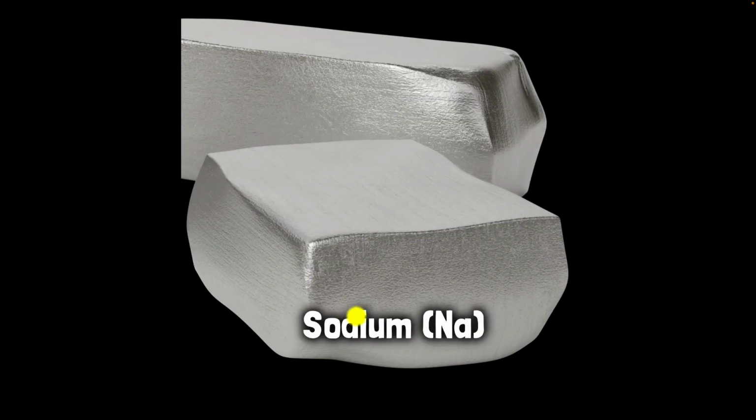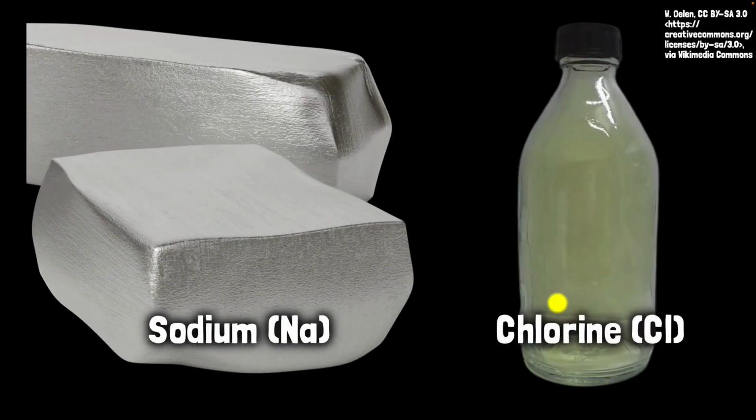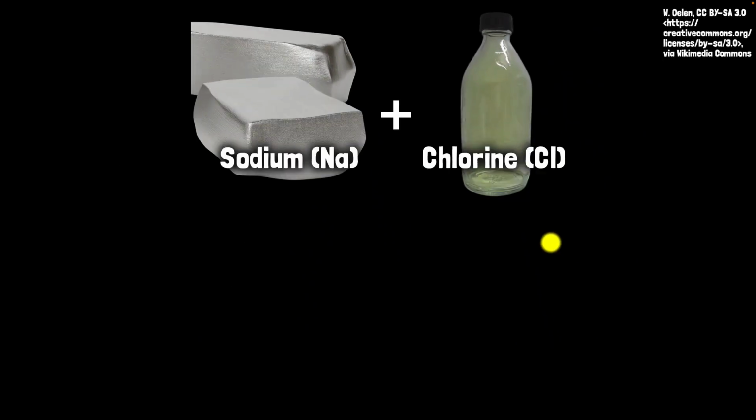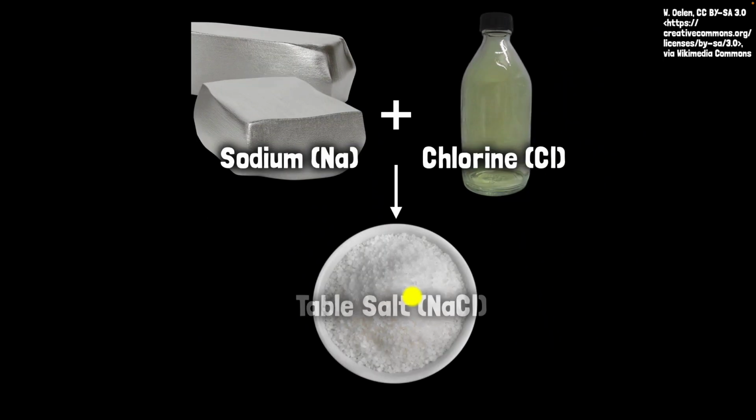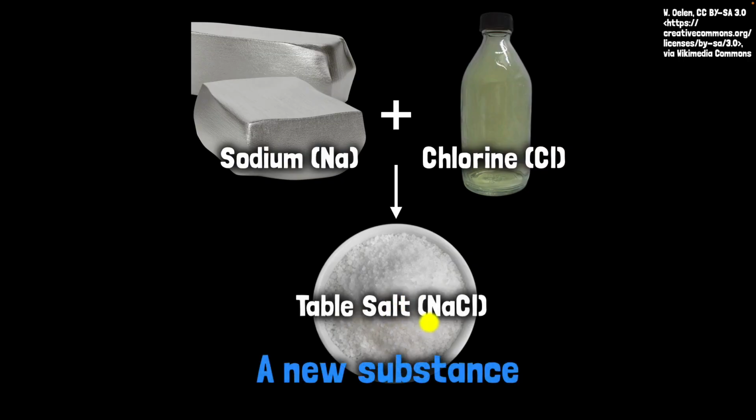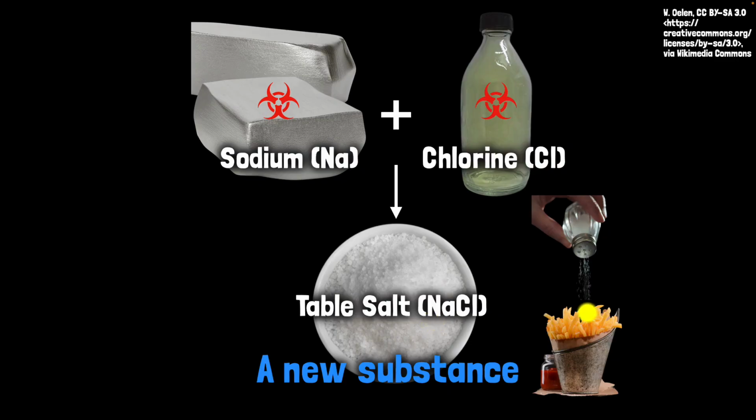Here's another example. If you take sodium, which is a squishy metal but extremely harmful to touch, and you make it react with chlorine, a green gas, which is again harmful, you know what you'll get? You will get a completely new substance, table salt. That's right. And what's interesting is that although these two are extremely harmful, table salt is not. You put it on French fries and we eat it. So again, this is a chemical reaction. We're not just mixing sodium and chlorine. No. We're producing completely new substances. It's a chemical change. It's a chemical reaction.